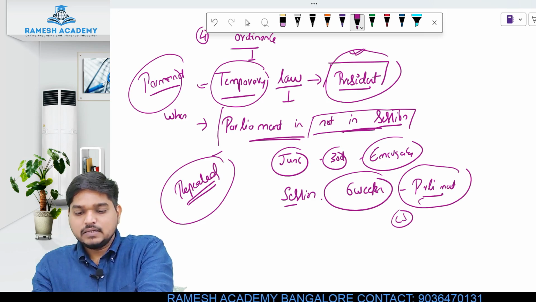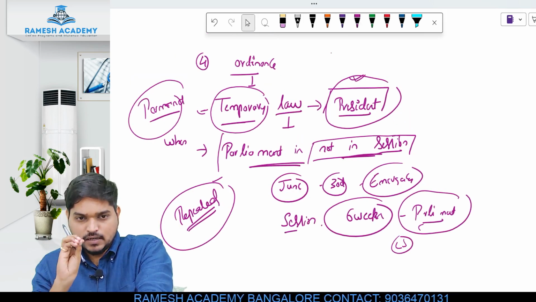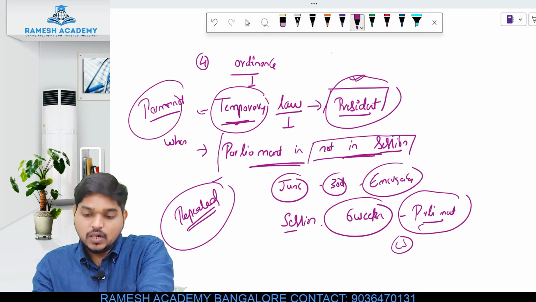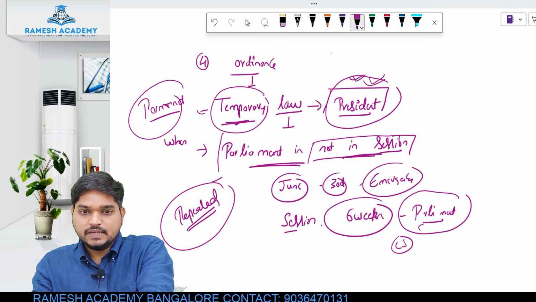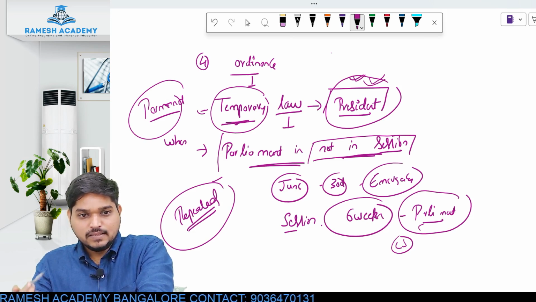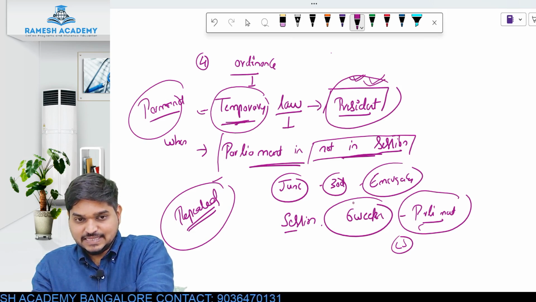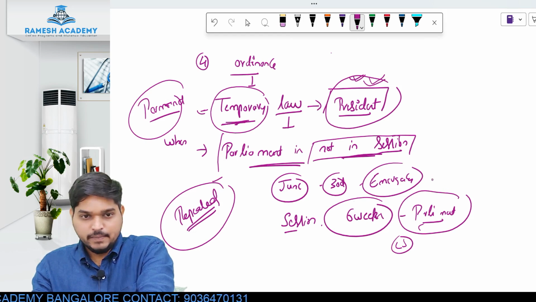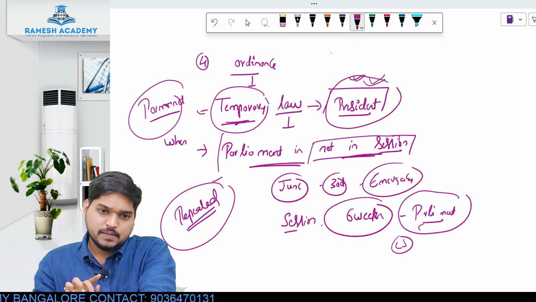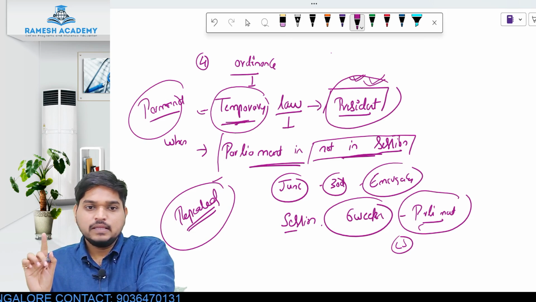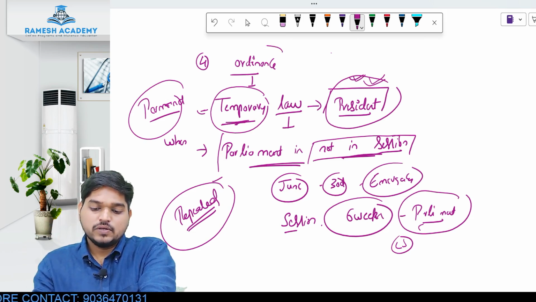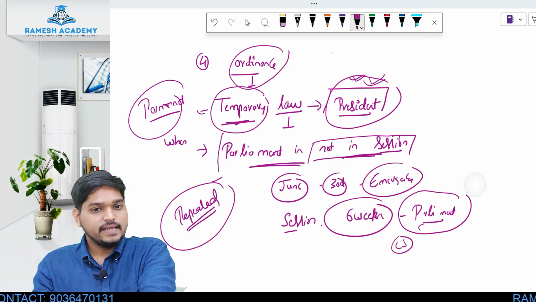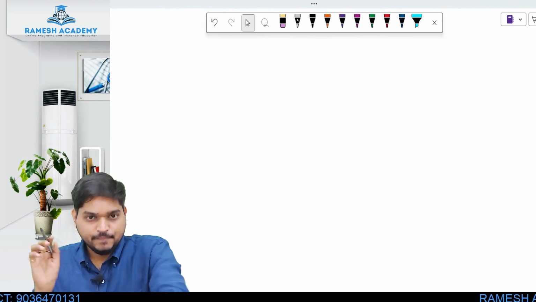So simple. Again, ordinance means what? Any law which is a temporary law passed by the president when the parliament is not in session, and once the parliament is back in session, within 6 weeks you have to take the approval of parliament. If you do so, it will become a permanent act. If not, the act will be repealed. Is this clear? Such a law is called an ordinance. Is this clear? Okay, fine.